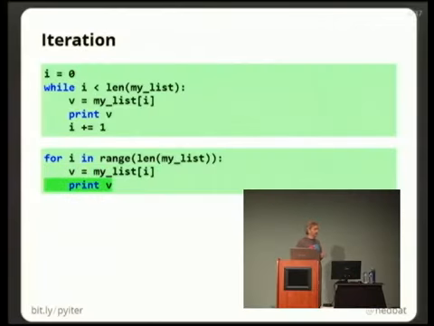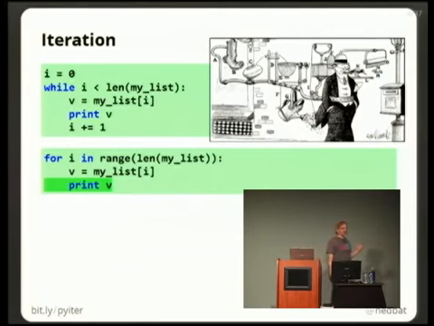I prefer to think of a list. You can get the element out of the list, and you can print it. But both of these ways are really Rube Goldberg's, right? We started with the problem of, I want to print the elements of my list, and the first thing we do is we go and we start talking about integers. I don't care about integers. What has that got to do with the problem at hand, right?